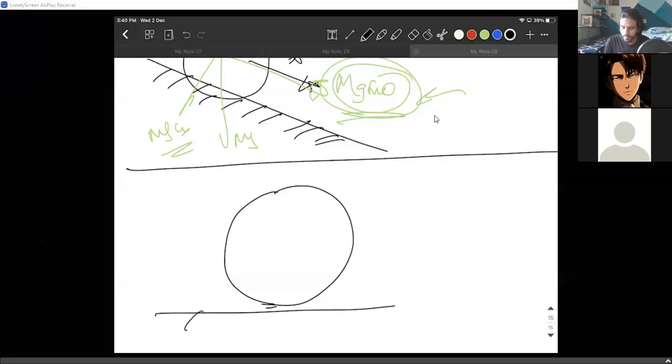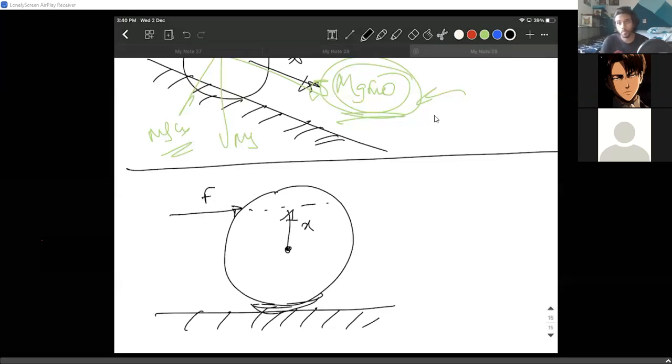Let's look at the requirements slowly, one by one. I'm going to put the force at a distance x from the center of mass. Is this force enough for the body to roll? Clearly remember, for the body to roll, it needs a linear velocity and an angular velocity.